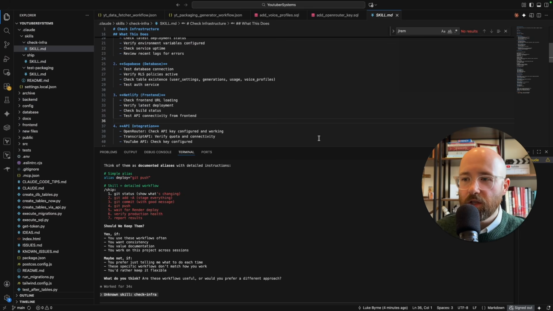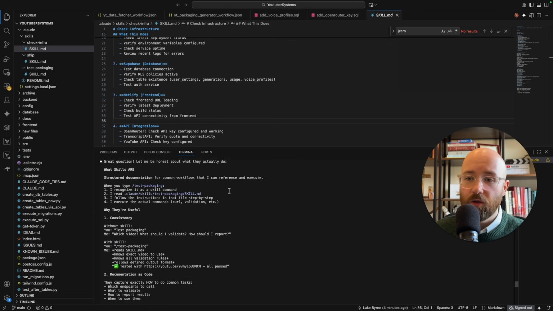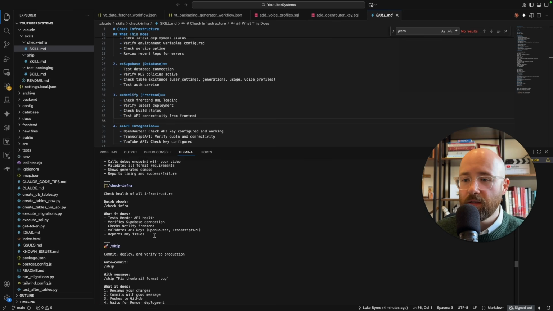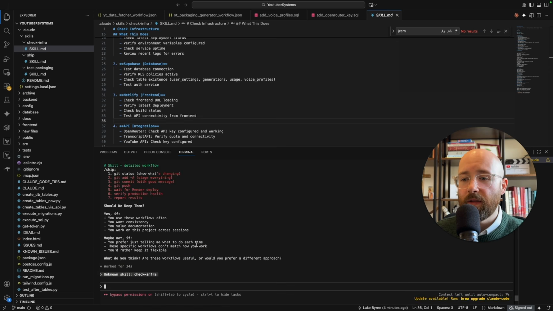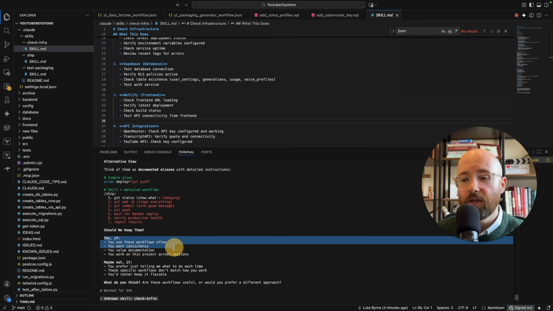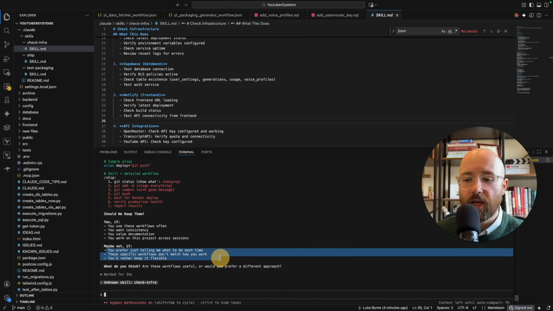So to show you how this actually works and looks, and for context, I didn't make these skills. I got Claude to make them for me. If we scroll up here, we can see they actually made them wrong for me, which is funny. But basically here I said, write an example skill.md file that's relevant for our work here in this repository. And blah, blah, blah, and then it's created them. And so I said, is there any point? And it said, yes, if you want to use them often, you want consistency, you value documentation, and you work in this project across multiple sessions. But maybe not if you just want to say what you want each time and it's pretty flexible.